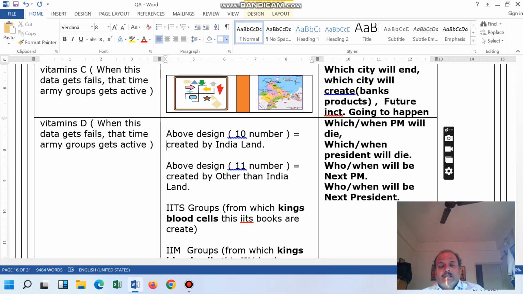So one of the persons told that if that is above than India land, right? That does not mean that it is not an Indian group. I have taken one example. One of the blood owners is Indian. Assume that if the blood group owner is Indian, A positive, B positive, that I am talking about, assume that he is from India.